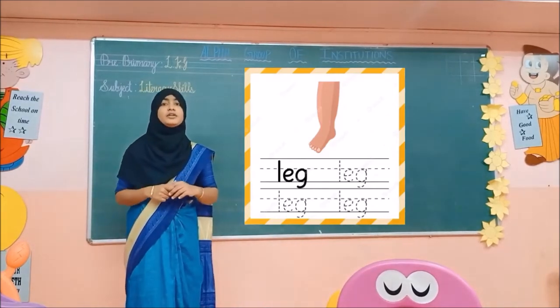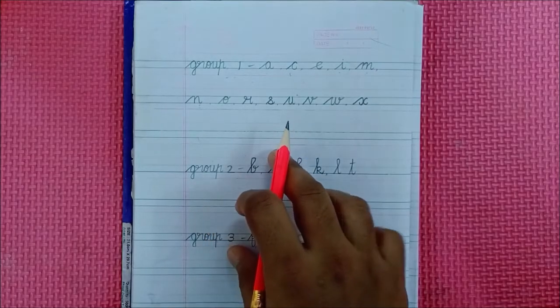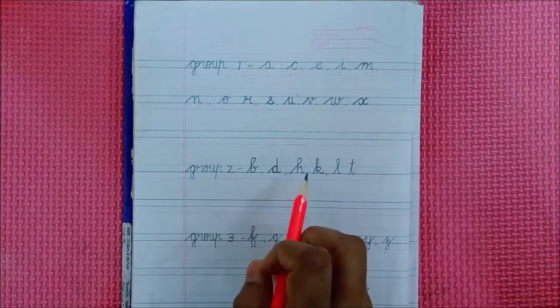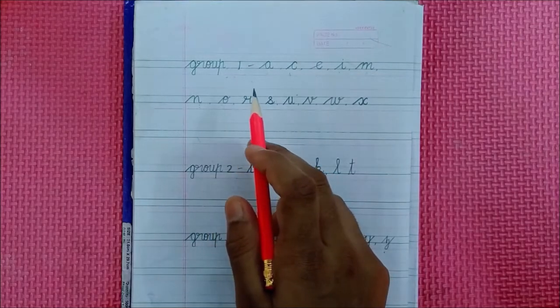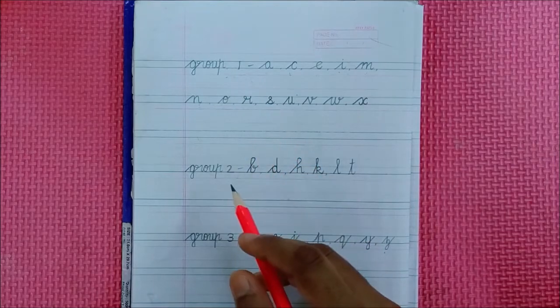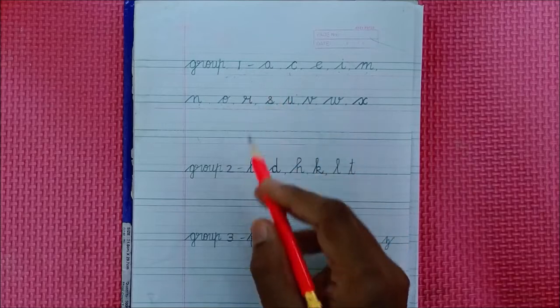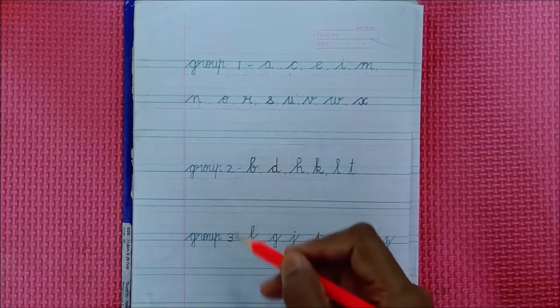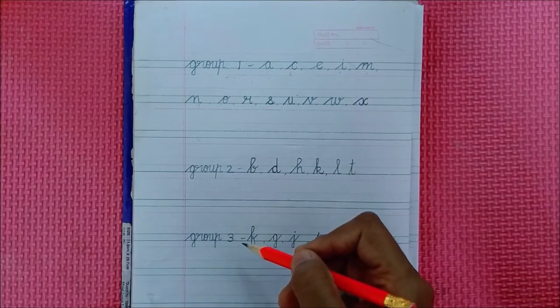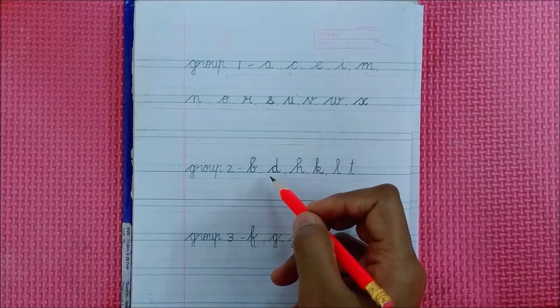Now it's time for your writing activity. Children, in this video we are going to see the group 2 letters. In the previous classes we have come across the whole group 1 letters. Now group 2, okay. See, group 1 is middle line letters. Group 2 is upper line letters and group 3 is lower line letters. Okay, children. Now group 2. In group 2 we are going to see B and D.